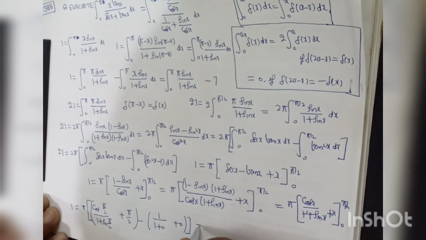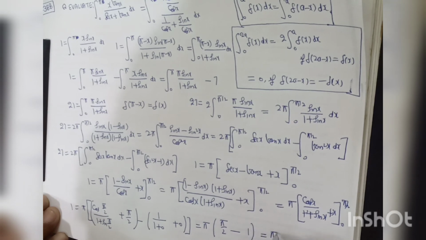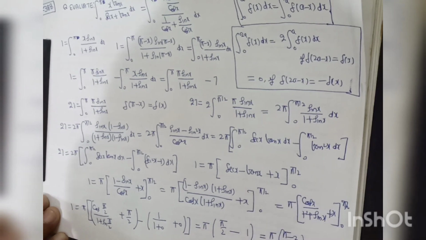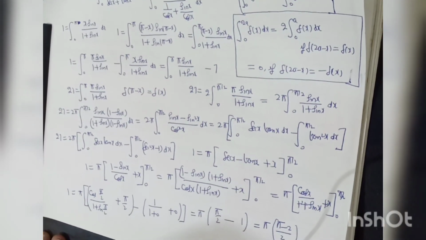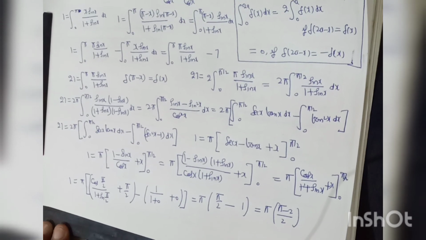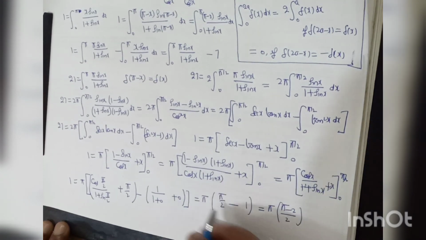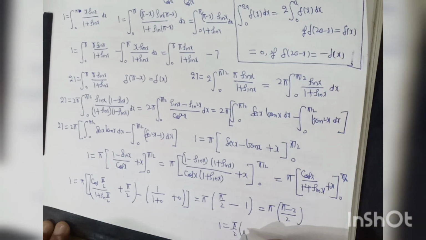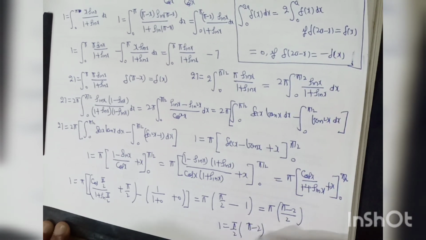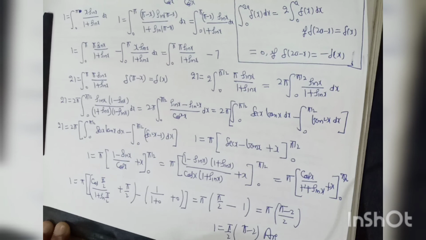So this will be pi into (pi by 2 minus 1). So this will be pi into (pi minus 2) divided by 2. So finally the answer will be I is equal to pi upon 2 into (pi minus 2). This is the required answer.